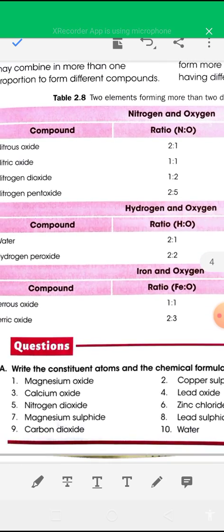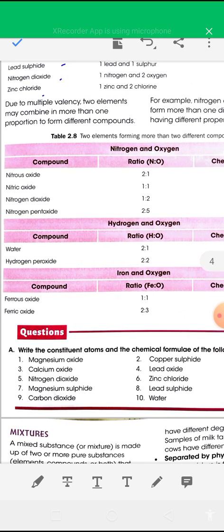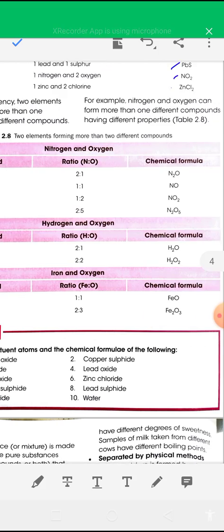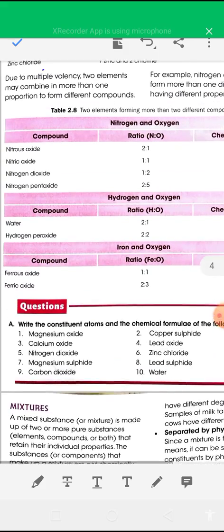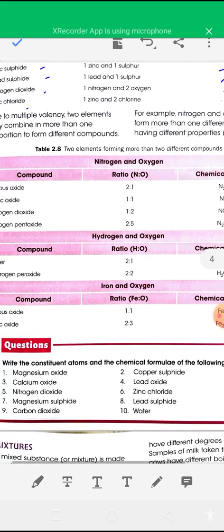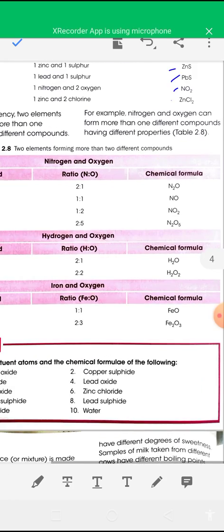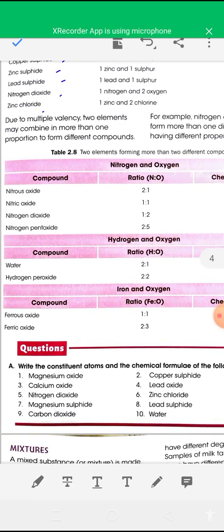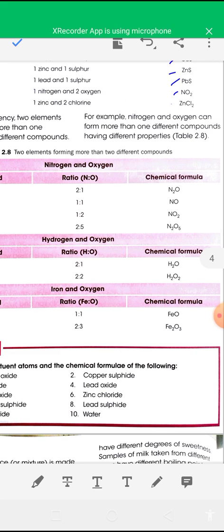Now here a table is given. Compound nitrous oxide: the formula is N2O. The formula of nitric oxide is NO. The formula of nitrogen dioxide is NO2. The formula of nitrogen pentoxide is N2O5.